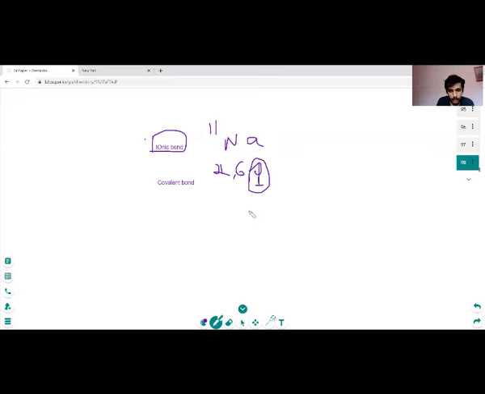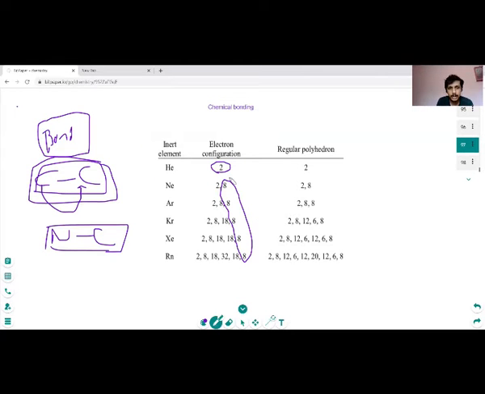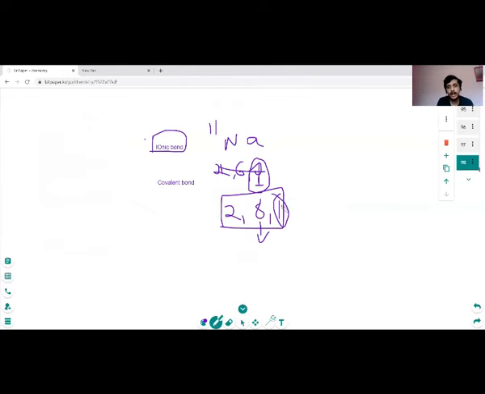To obtain its stable electron configuration, from 2, 8 and 1, it has to lose this electron, and hence it becomes similar to neon, which I have shown here. This is the stable configuration of neon. Neon has 10 electrons, and there is one more in sodium. If sodium loses this 1 electron, it will form a stable electron configuration. Hence sodium wants to lose an electron, and it forms a sodium cation, Na+.